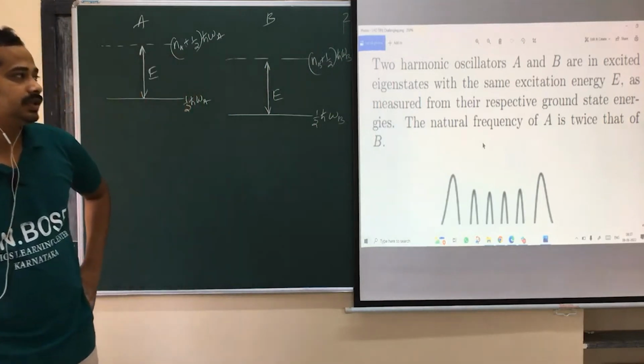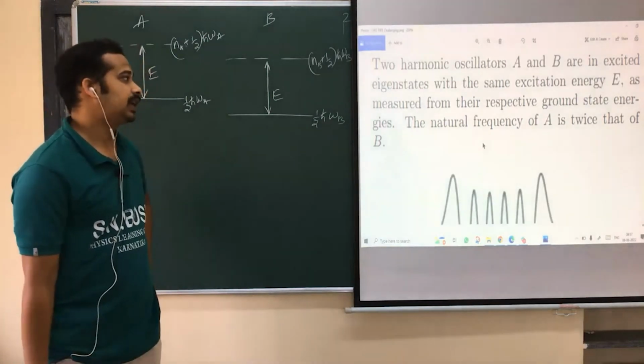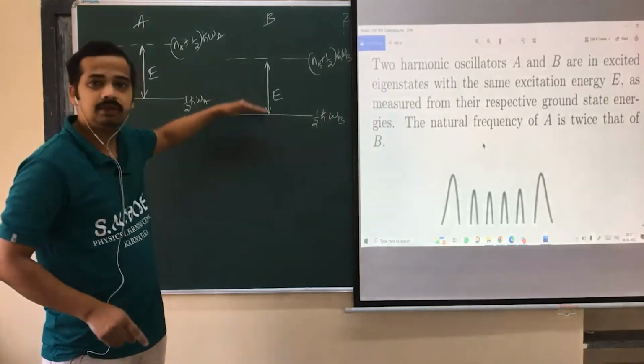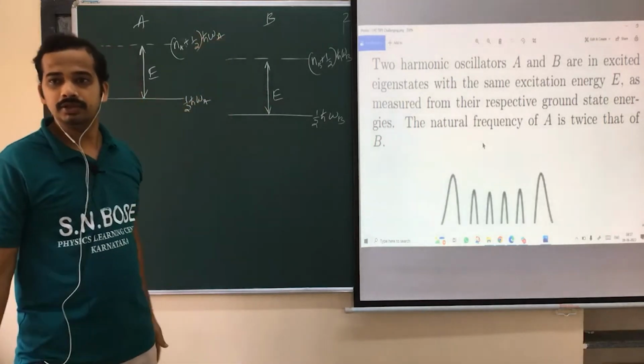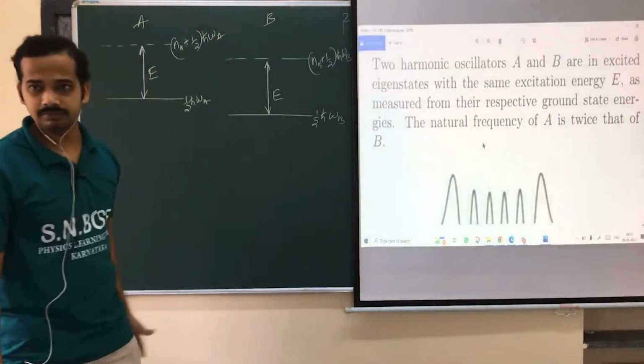They are in the excited state with the same excitation energy. I mean, the energy differences between their states and the ground states are the same.